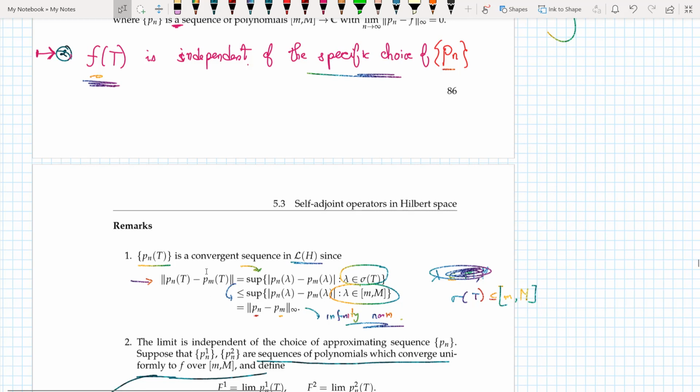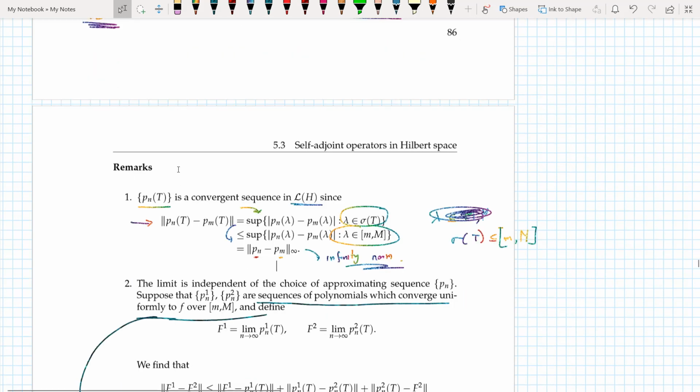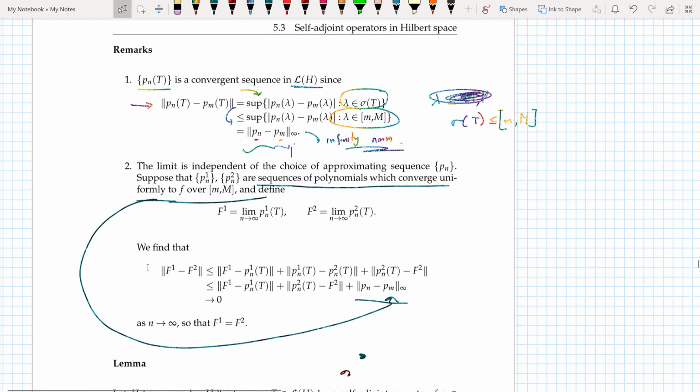Since we are operating in a Banach space, the Cauchy sequence converges. So indeed, all it shows me here is that Pn(T) is a convergent sequence, because this is bounded by this and we are in a Banach space, so this convergent sequence must converge to a point.